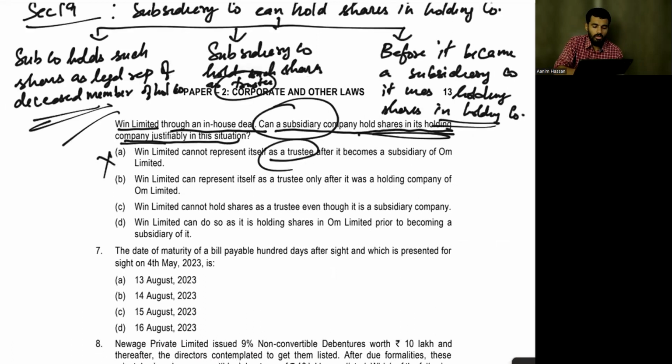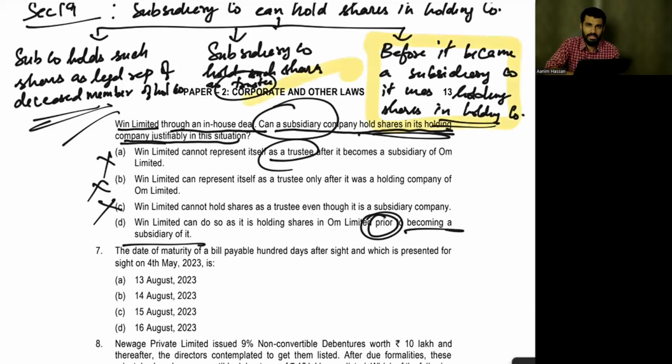Yes or no? No. Wrong answer. Win Limited can represent itself as trustee only after it was a holding company of Home Limited. No. Again wrong. Win Limited cannot hold shares as trustee even though it is a subsidiary company. No. Win Limited can do so as it is a holding company in law prior to becoming a subsidiary. The answer they have given is this. It was a trustee, yes. But the option you are going to select is D because that is the right suitable answer. Option can be either B or C, but the option you can select is D.